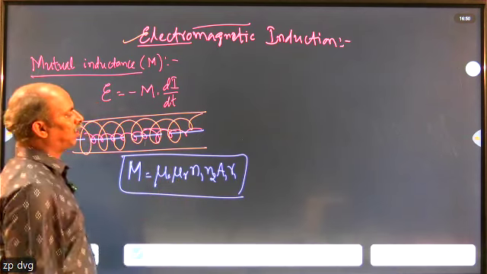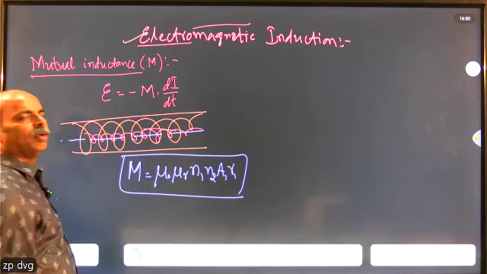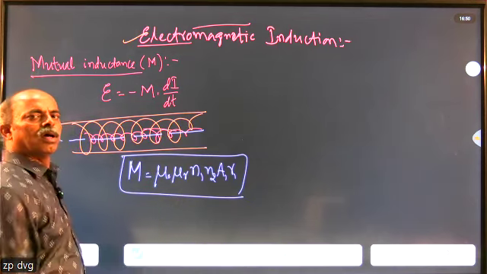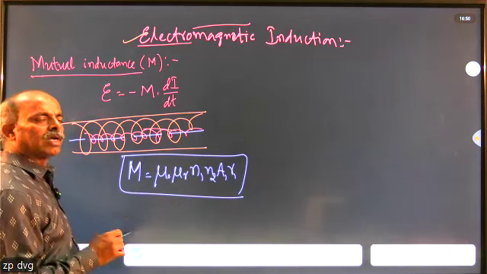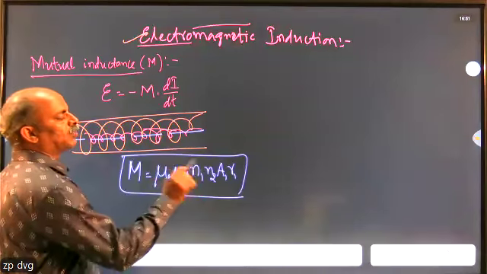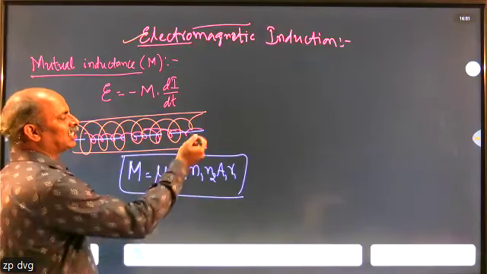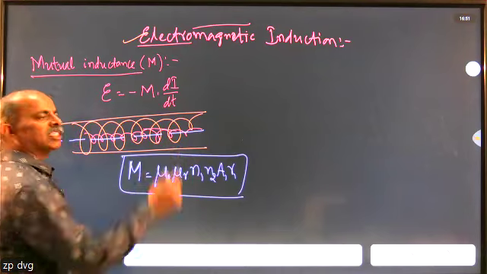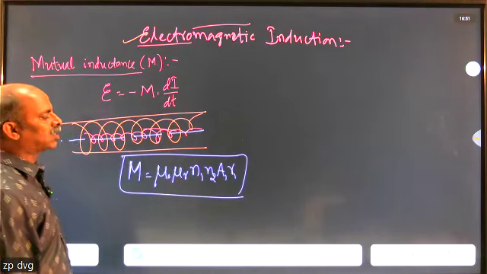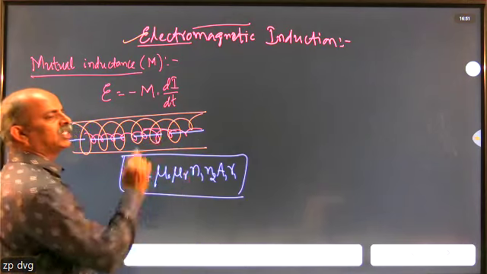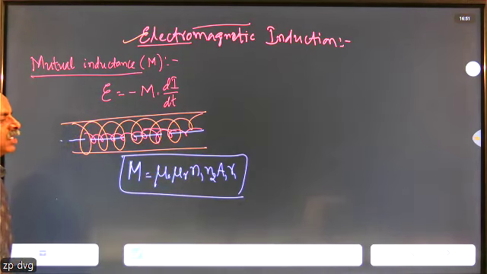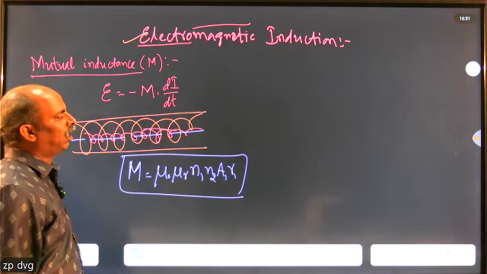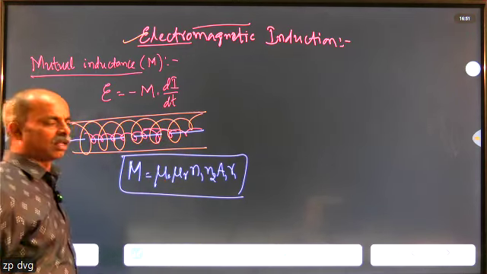Mu R stands for relative permeability between the two solenoids. N1 and N2 stand for the number of turns per unit length in the first coil and the second coil. N1 is the inner coil, and N2 stands for number of turns per unit length of the outer solenoid. A1 stands for area of cross section of the inner solenoid. R1 stands for radius of the inner solenoid.